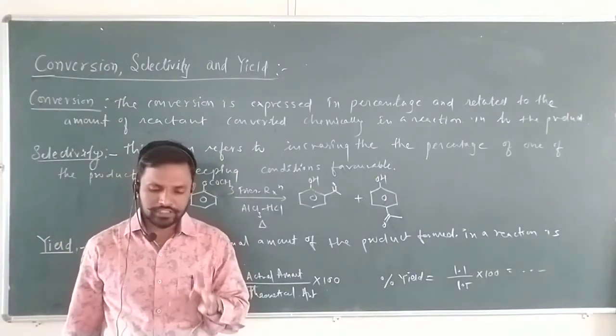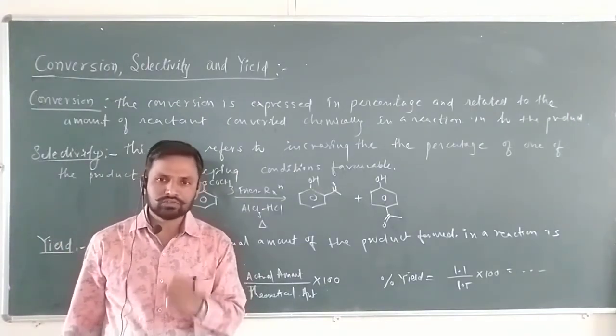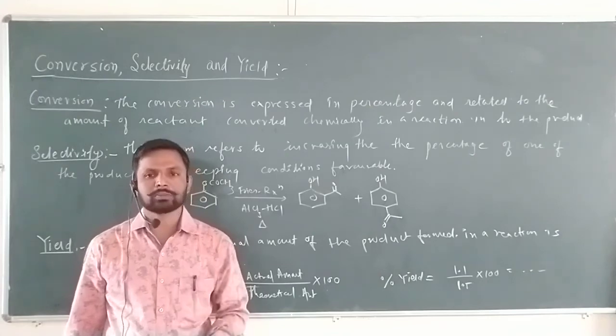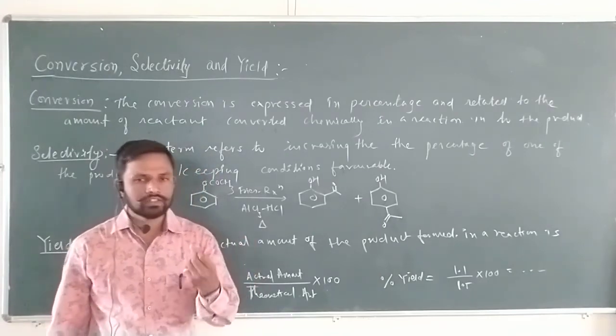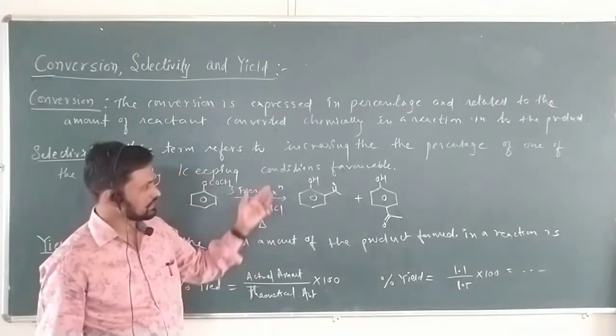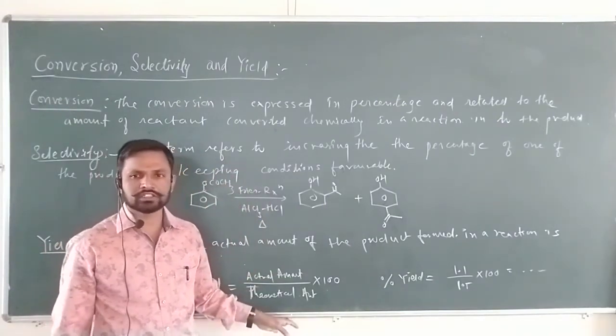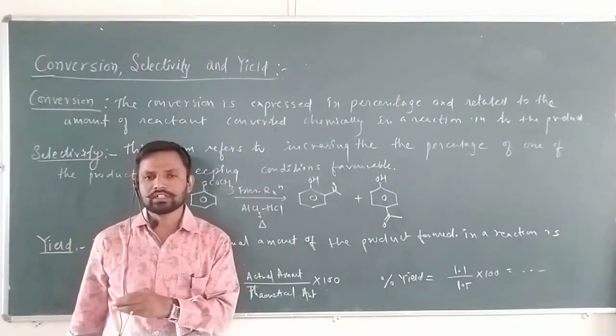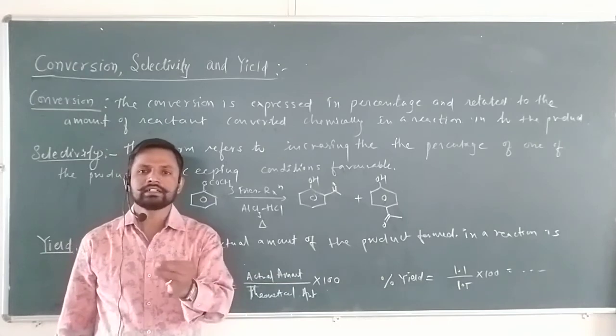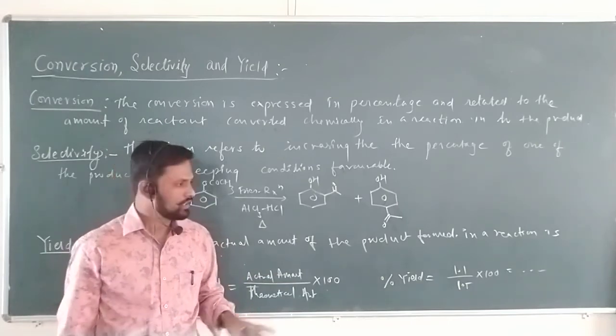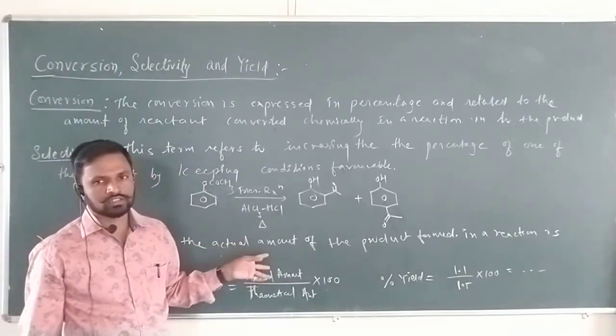Selectivity: here, what is expected is selectively one of the products, that is the percentage of one of the products increases by keeping the favorable condition for that product, that is called selectivity. And yield, which is nothing but the actual amount of the product formed in a reaction, is called the yield. Okay, so I hope you have understood.